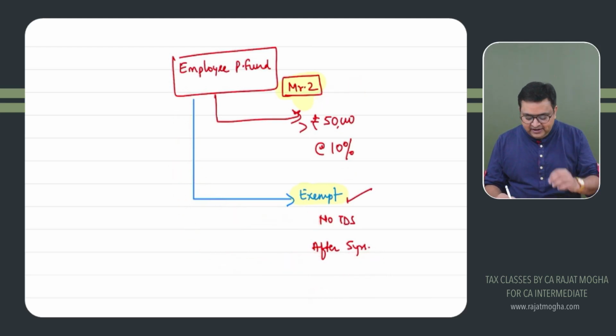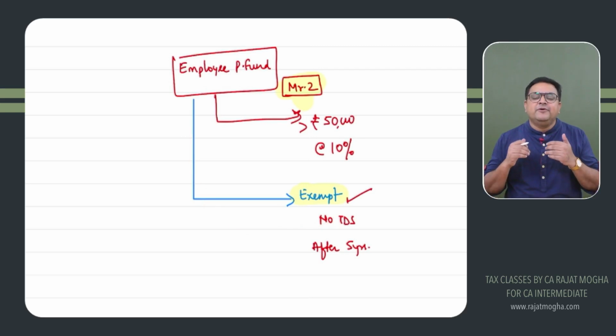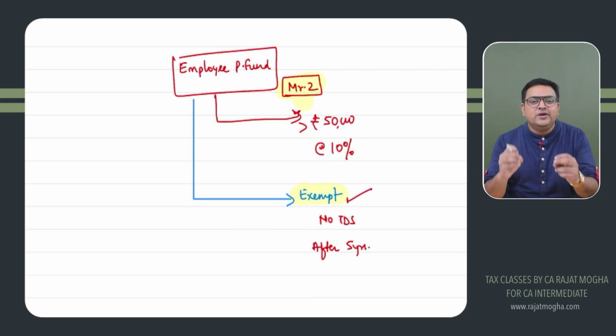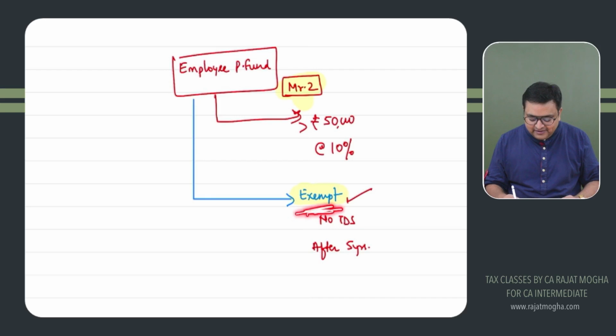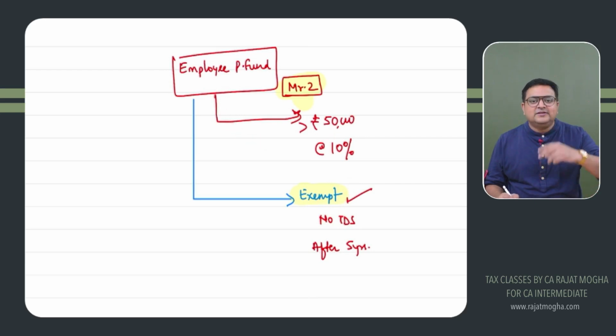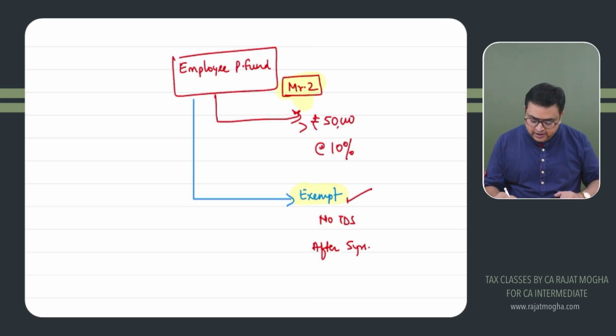So I'm again repeating, if you are withdrawing it after 5 years, or before 5 years due to these genuine reasons, then this income becomes exempt, and in that case no TDS would be applicable. But if there are no such reasons, and the amount which you are withdrawing is going above 50,000 rupees, then 10% TDS would be applicable. Got it? A very easy section.